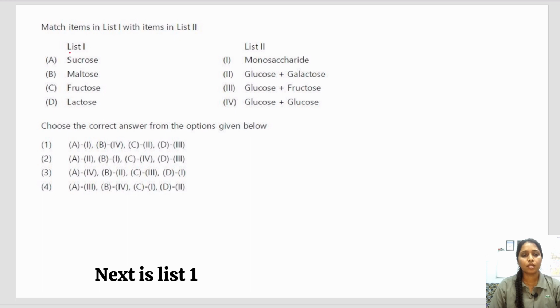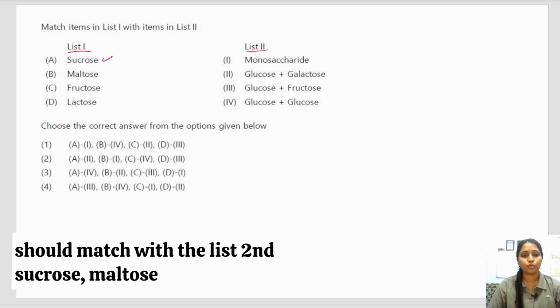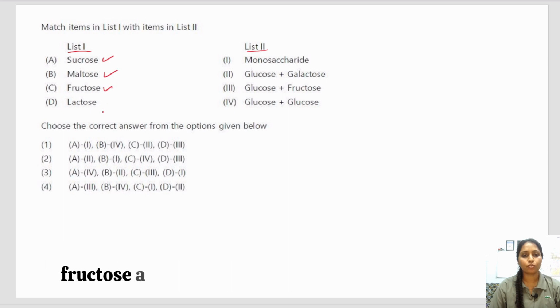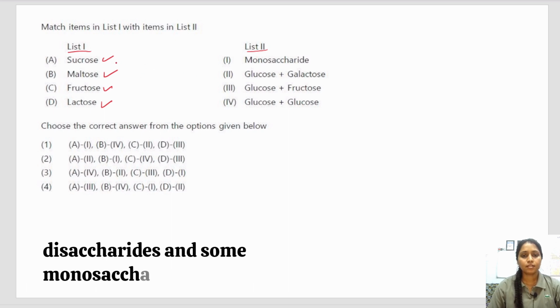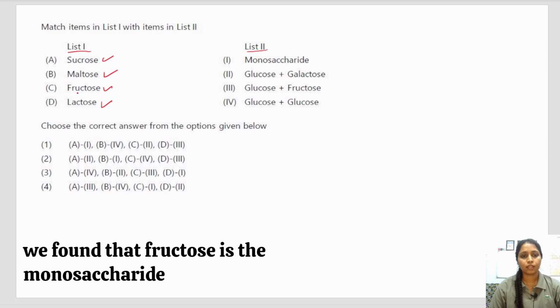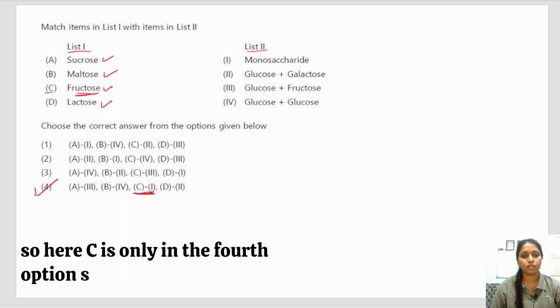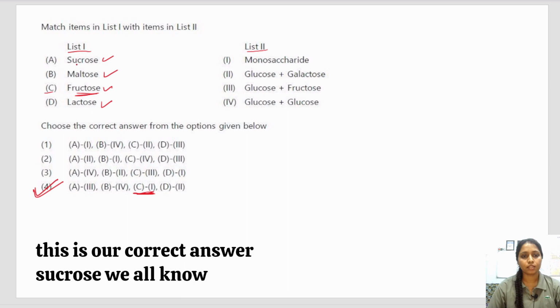Next, list 1 should match with list 2. Sucrose, maltose, fructose and lactose. These are some sugars, some disaccharides and some monosaccharides. We found that fructose is the monosaccharide, so C must be first. So here C is only in the fourth option, so this is our correct answer.